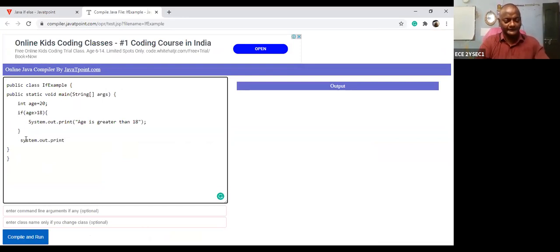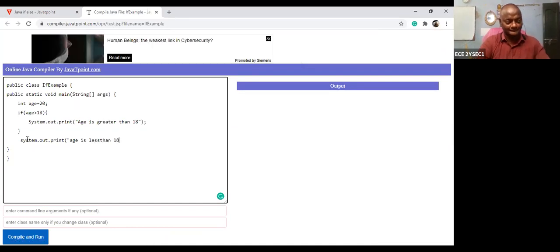System.out.println("Age is less than 18"). Okay. Can anybody say what is the output of this?